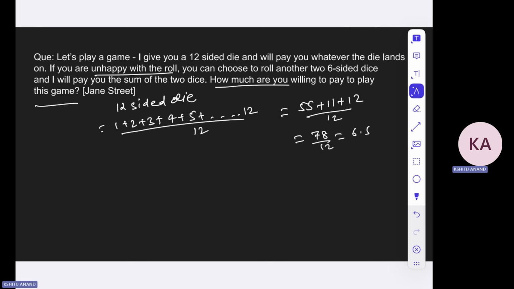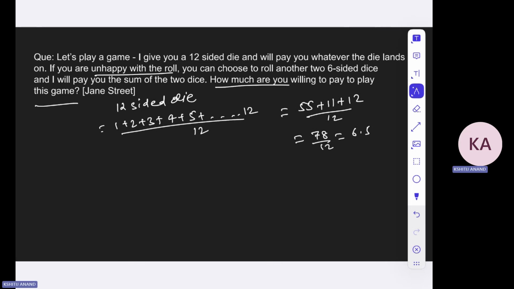So obviously, if you get 7, 8, 9, 10, 11 or 12 on the die, then you probably won't want to play again. Whatever is on top of the die, you will take that and go back. So the probability that you will get 7, 8, 9, 10, 11, 12 is again half, and in this case your expected amount is 7 plus 8 plus 9 plus 10 plus 11 plus 12, divided by 6. This will be the average, multiplied by a half, right?